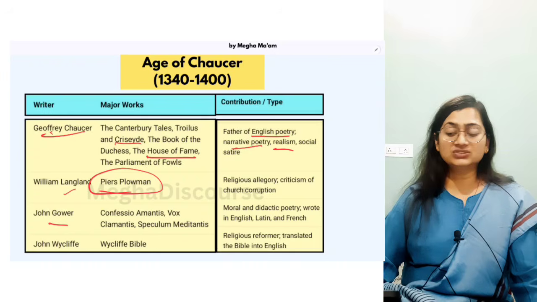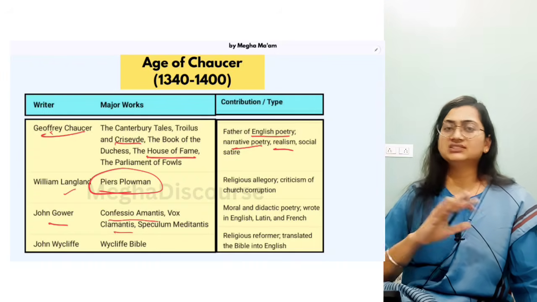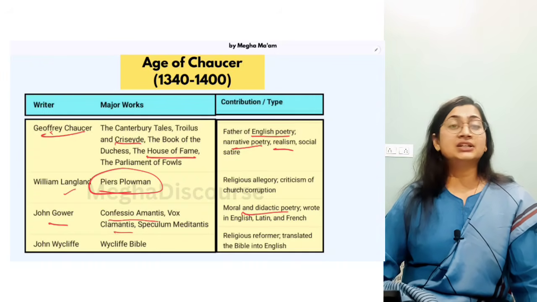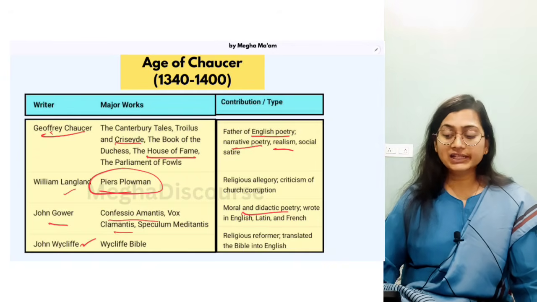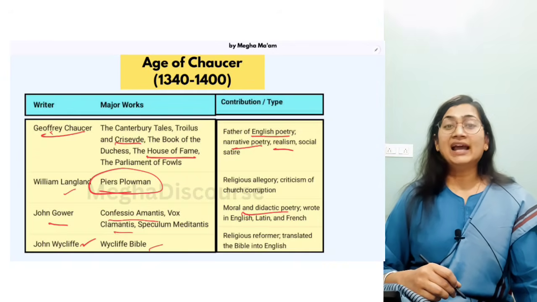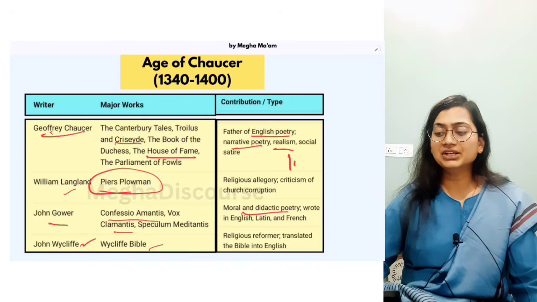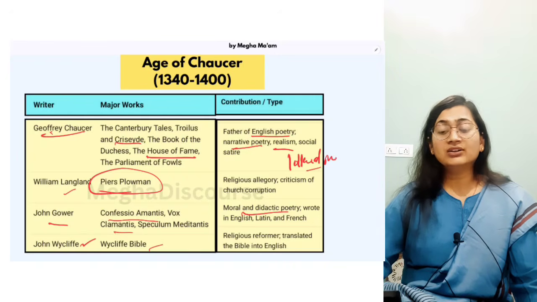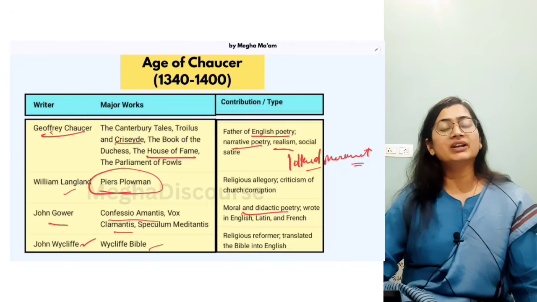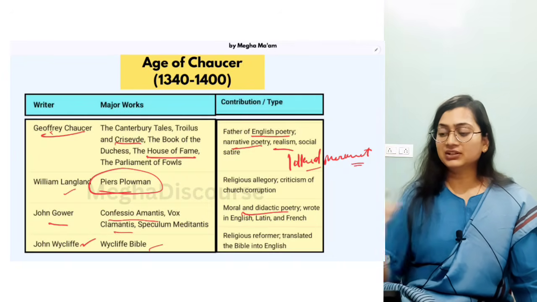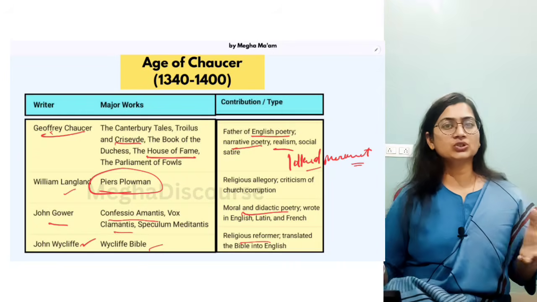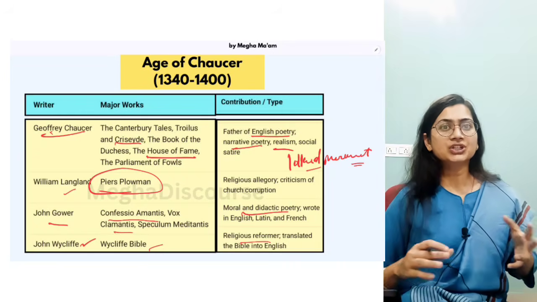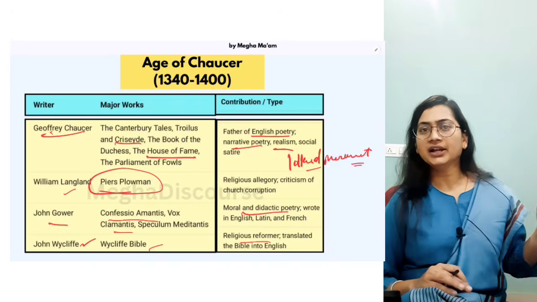Then John Gower, who is known for Confessio Amantis, Vox Clamantis, these are all important ones. He wrote didactic poetry, moral poetry. Then we have John Wycliffe, who wrote the Wycliffe Bible, and he is related to the Lollard movement. Lollard is a satirical name given by the people to John Wycliffe and his followers. So this is a religious reformer act. So this is about the Age of Chaucer, and if you want the detailed lecture on them, then I have also uploaded the detailed lecture.